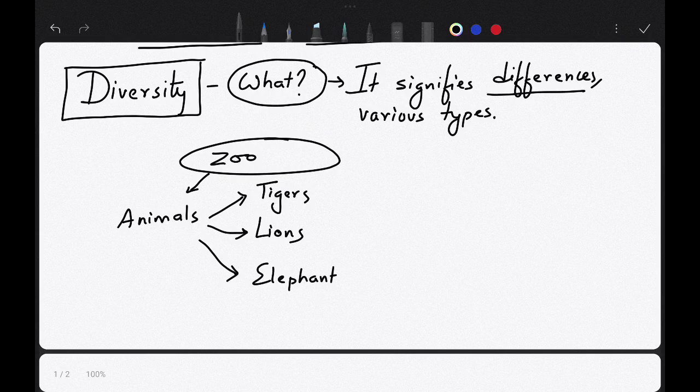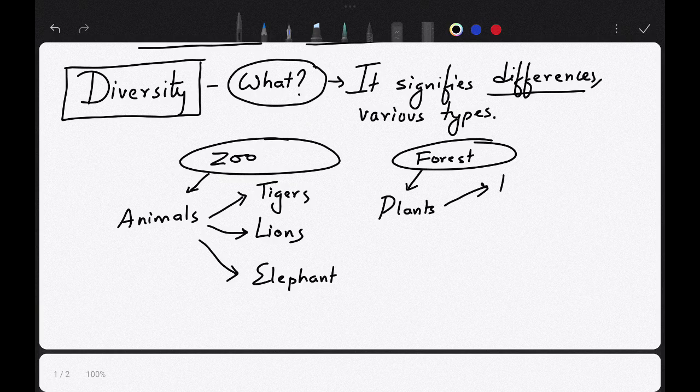If you go to a forest, there you will see different types of plants like peepal, neem, then there is mango. So in the zoo and the forest, you will see different types of animals and plants.